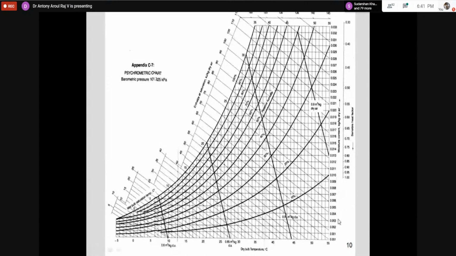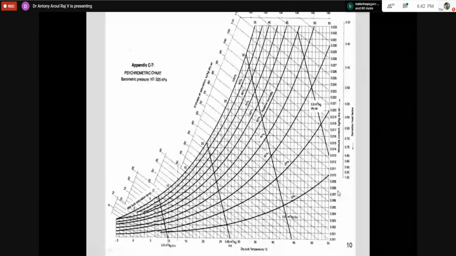Most of you will know that the moisture present in the air is associated with latent heat. That means if you want to add or remove moisture, the latent heat will be involved. Accordingly, the axis where we take the moisture content is the latent heat axis. This other axis is the dry bulb temperature, which is called the sensible heat axis. So this is the sensible heat axis, and this is the latent heat axis. That is what we have to understand.